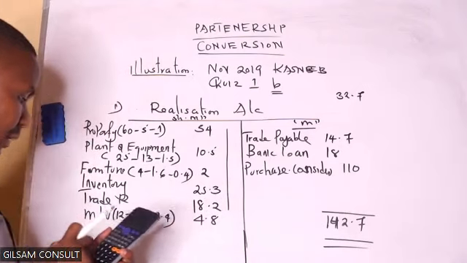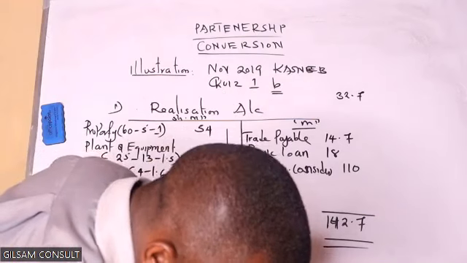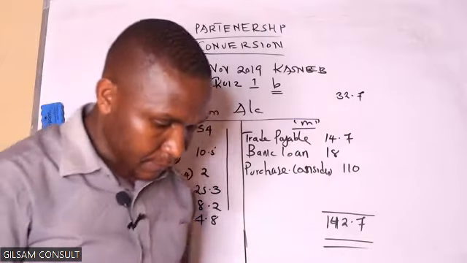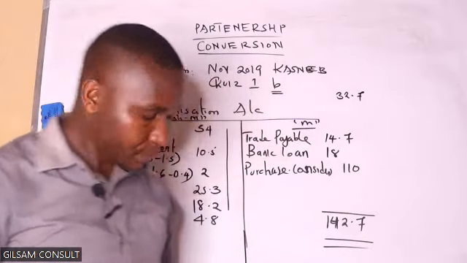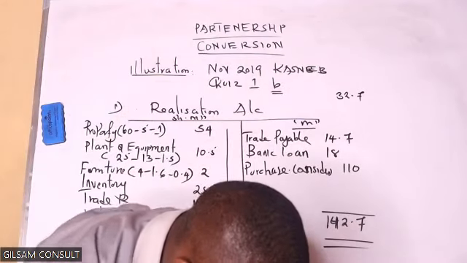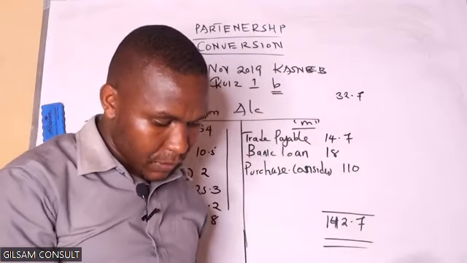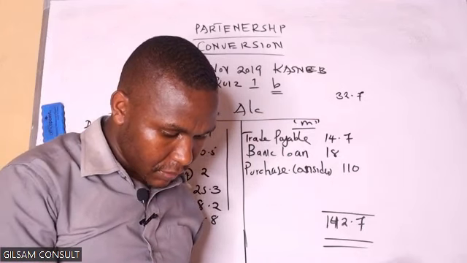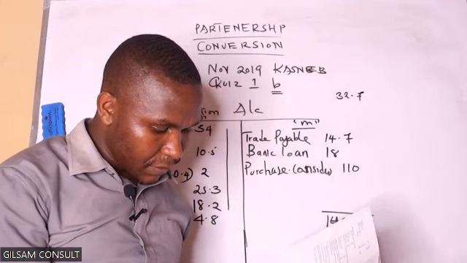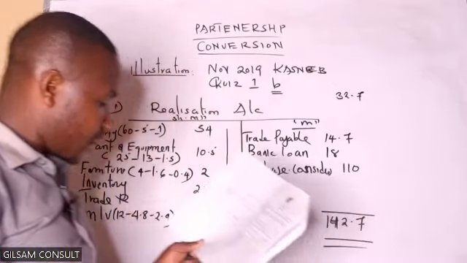So this one now comes to 114.8 million. I take 142.7 minus answer, getting 27.82. Let's confirm the assets. We have property, plant and equipment, motor vehicles, furniture, inventory, receivable. We have another asset which we have not included here.